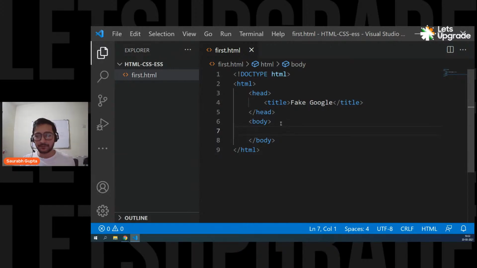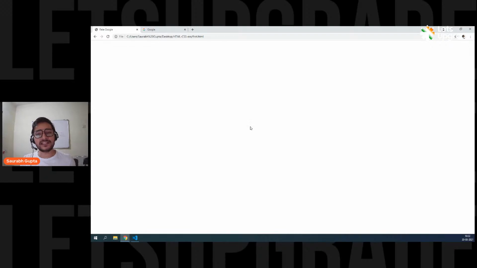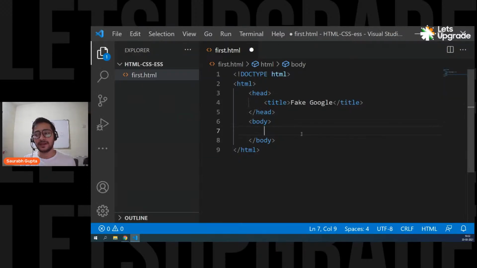Okay. And now you see this white space. This white space is nothing but your body. So whatever you want to put on that white space area, that is your body area. You have to create all those tags in the body area. Whatever I want to display on that white space, you simply put in the body area. That's it. Simple. Is that clear? So that's basically how HTML works.